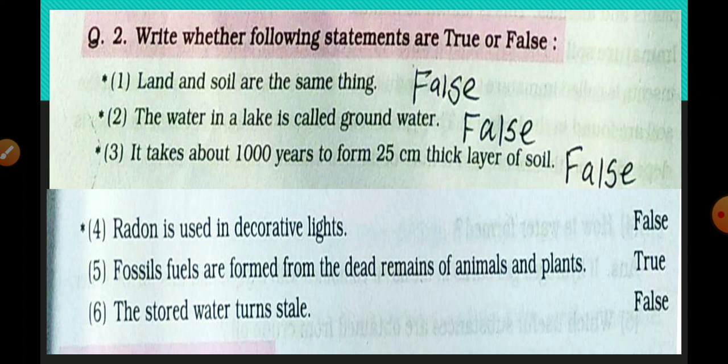It takes 1000 years to form 2.5 centimeter thick layer of soil. But what it is given here, 25 centimeters. So that is false. Radon is used in decorative lights. False. Fossil fuels are formed from the dead remains of animals and plants. True. The stored water turns stale. False.